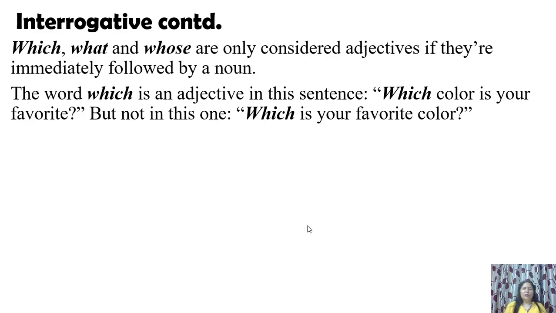Look at the difference, because in the first sentence it is followed by color, that is a noun, but here there is no noun along with it. So it will be an interrogative pronoun. It is not an adjective here. This is an adjective.